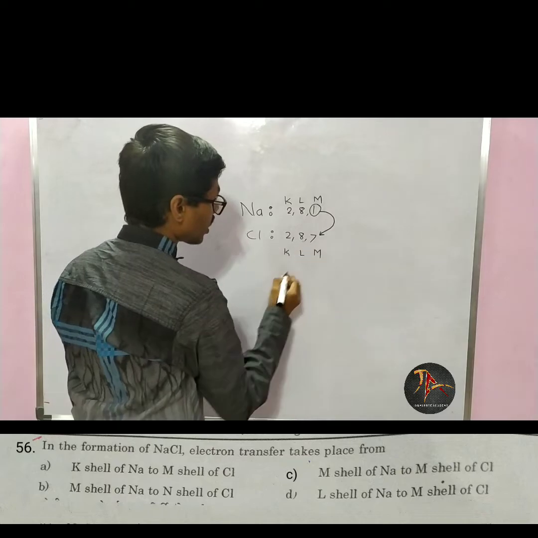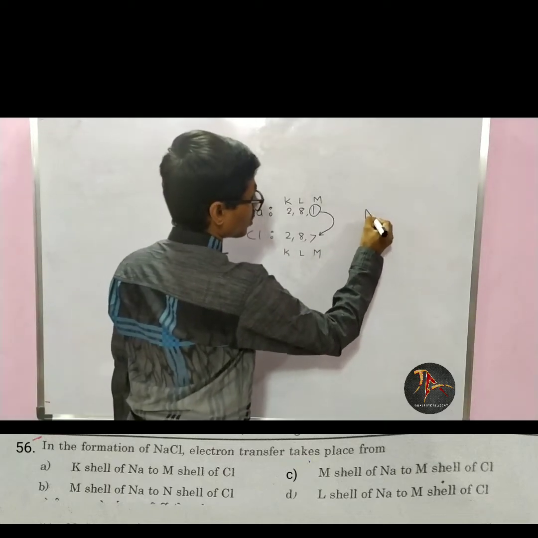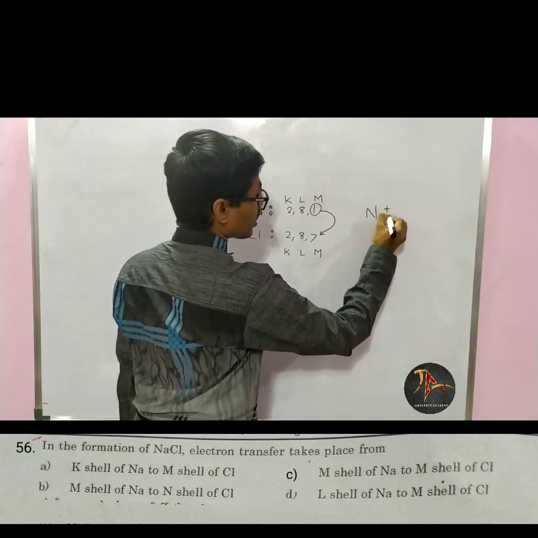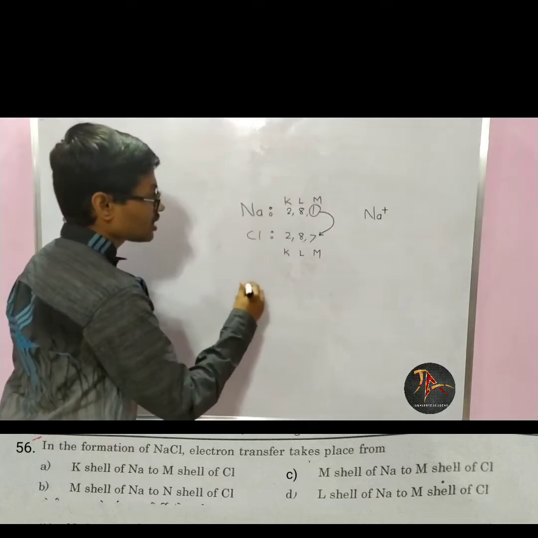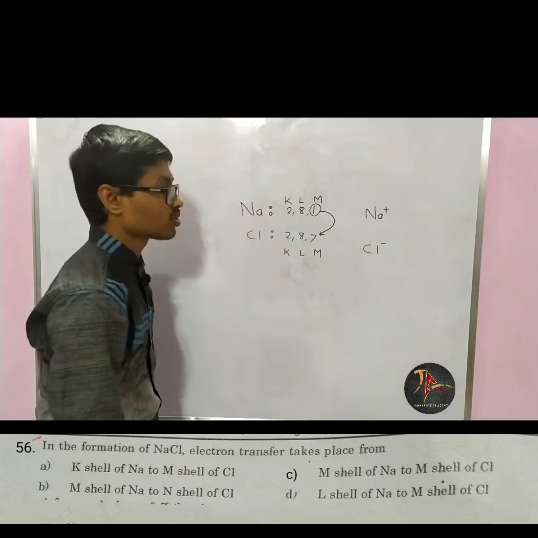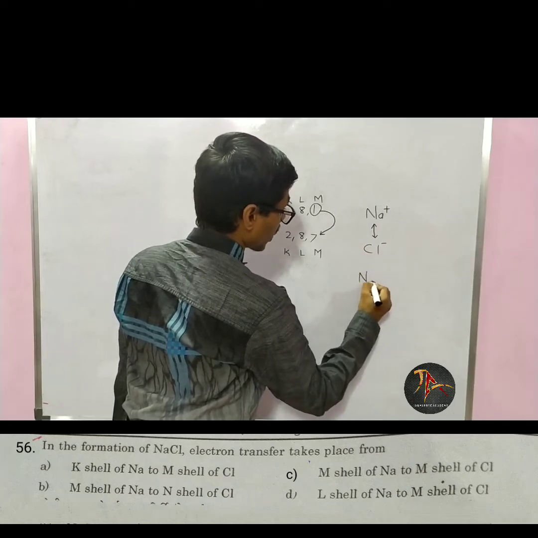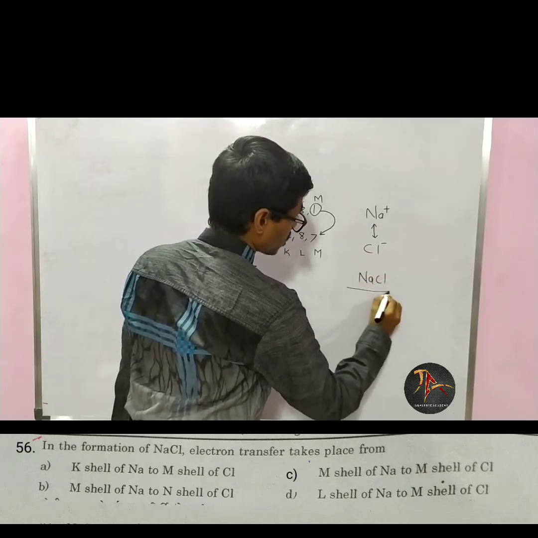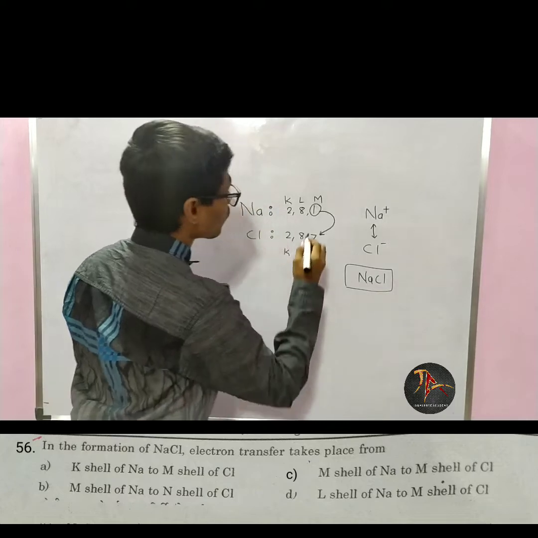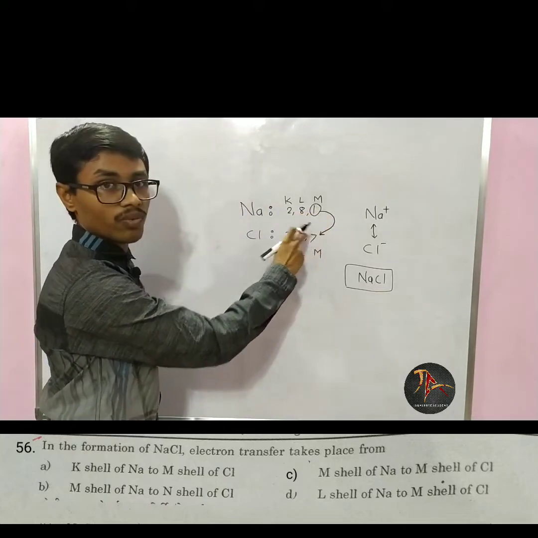Now from this M shell, one electron from the sodium metal will come to the chlorine atom. So the chlorine atom will acquire one electron. Now sodium has lost one electron, so it will gain one positive charge. Cl has gained one extra electron, so it will gain a negative charge. If I combine these two, I will get sodium chloride as salt. So in the formation of sodium chloride, one electron from the M shell of sodium is transferred to the M shell of chlorine.